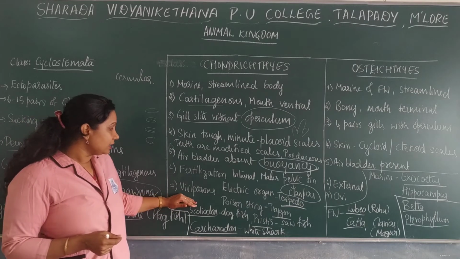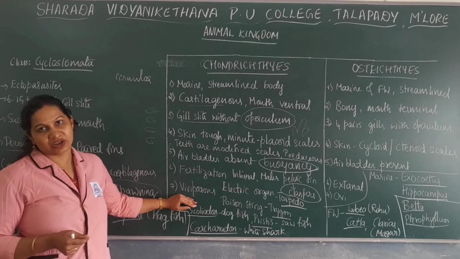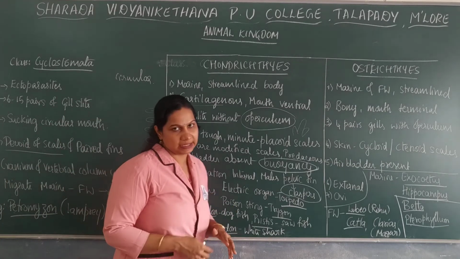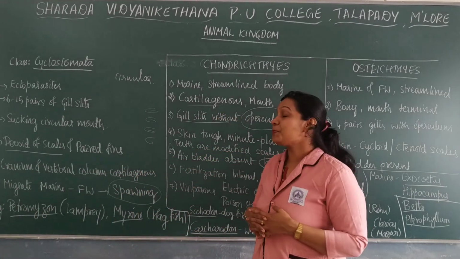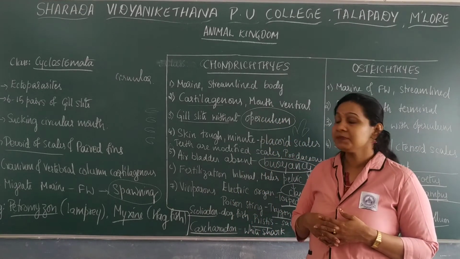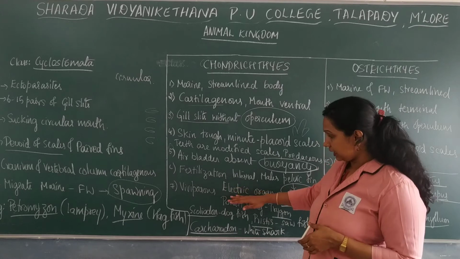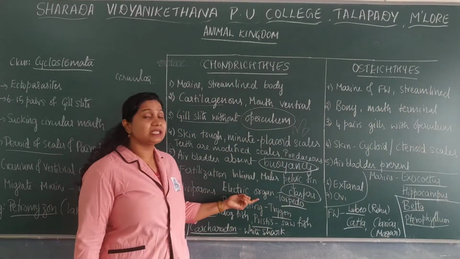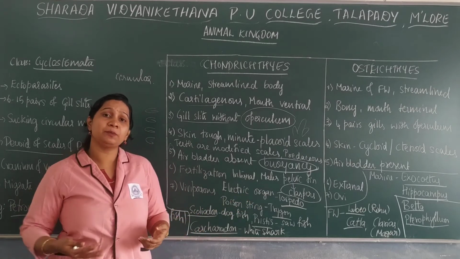And they are viviparous organisms giving birth to the young ones. As I told, they are predator type organisms. They are predaceous organisms. That is why a few members have some organs which will help in the process.